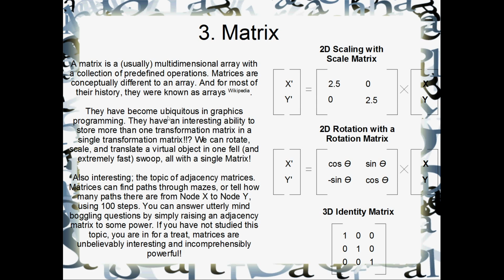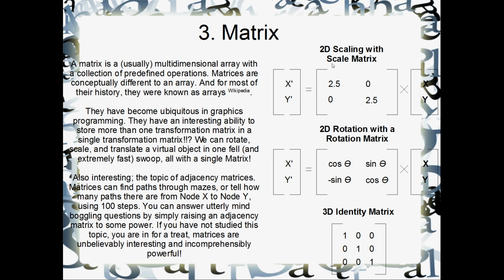So matrices have become ubiquitous in graphics programming because they've got this really weird and extraordinarily powerful ability that more than one transformation can be stored in a single transformation matrix. So you could store a rotation, a scale, a translation, all in the same matrix, and then multiply all of the vectors in your 3D scene by that matrix. And hey presto, all of the vectors would have all 3 of those transformations applied to them. It's really fast, and it's really quite magic. There's no other way to explain what matrices do. It's absolute magic.